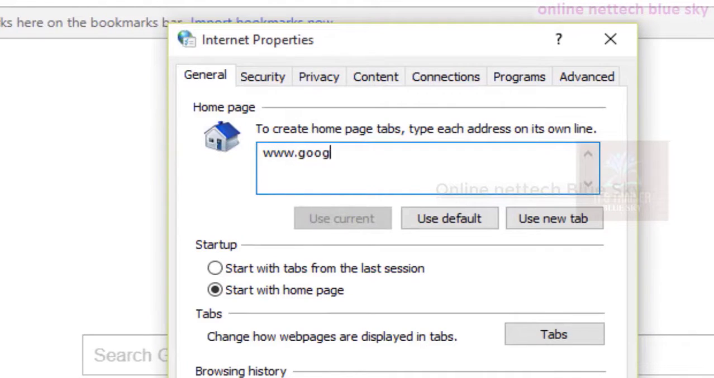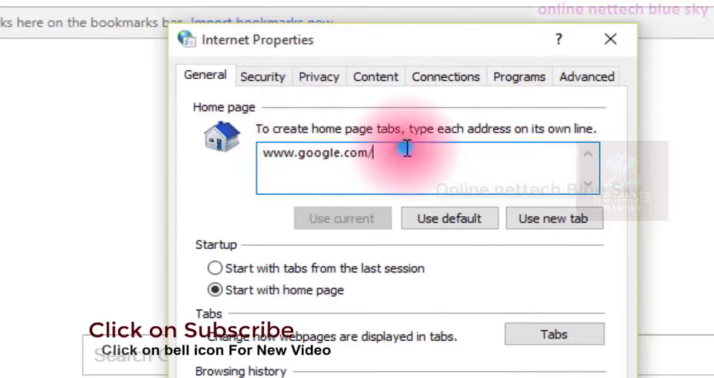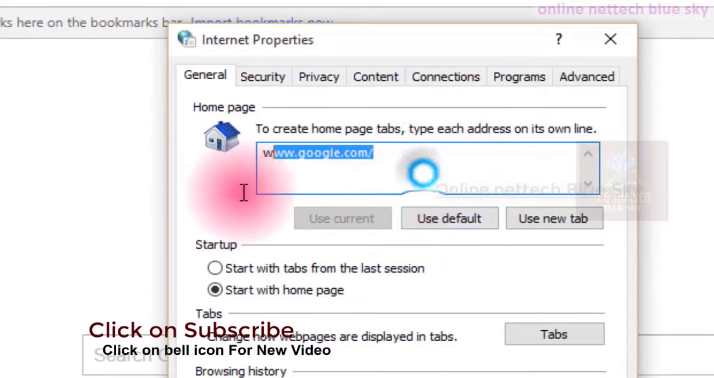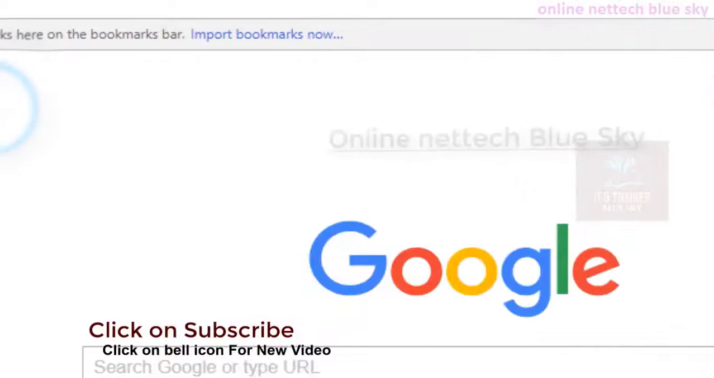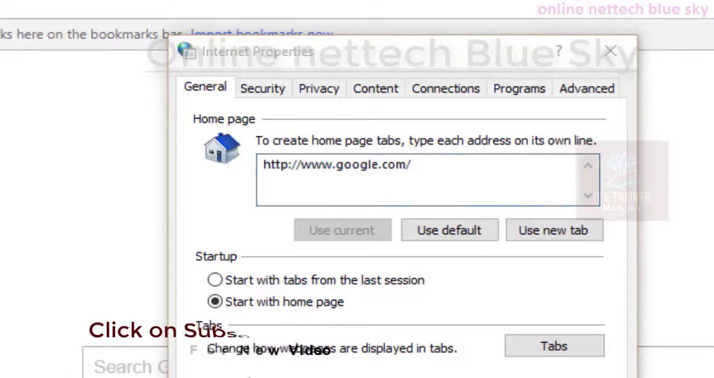I write it here, and you can add another website by default. Click on new tab, and this opens your website directly automatically. So this shows the default, to create your system default and manage your startup. Click on Apply and OK. That means these settings are complete here.